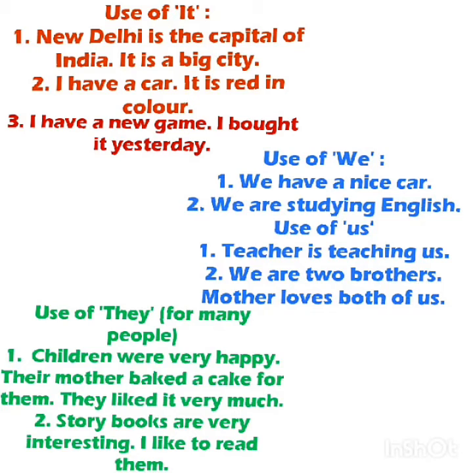Second, I have a car. It is red in color. So "it" is used for what? For car. So as you can see, we can use "it" for a place or for a thing. In the next sentence, I have a new game. I bought it yesterday. So here "it" is used for the new game. Understood?